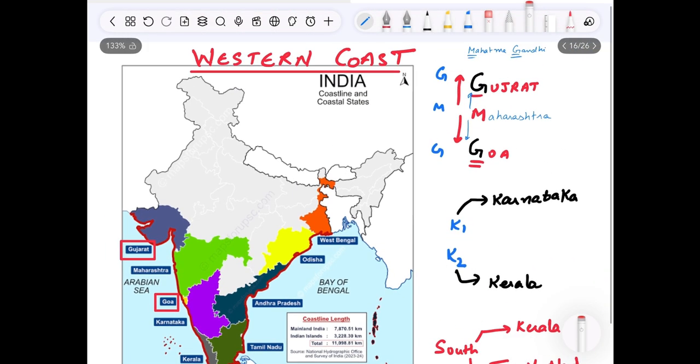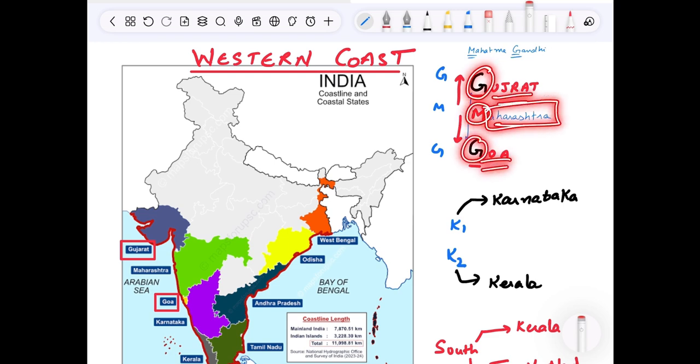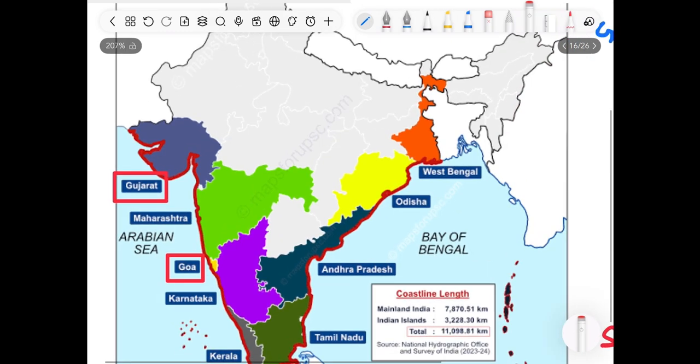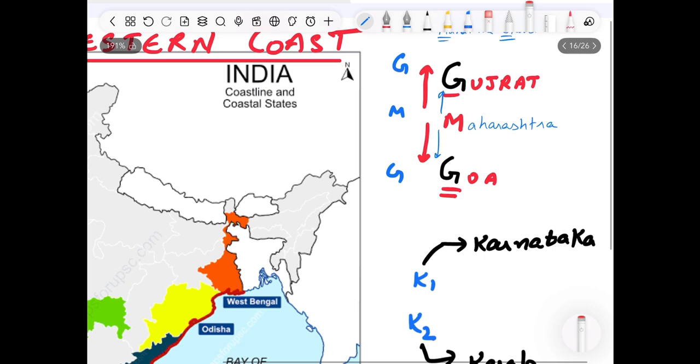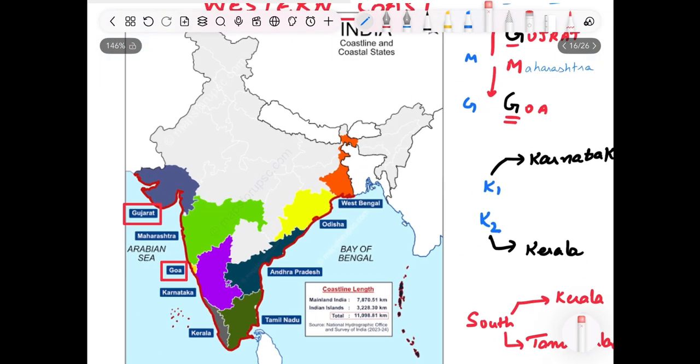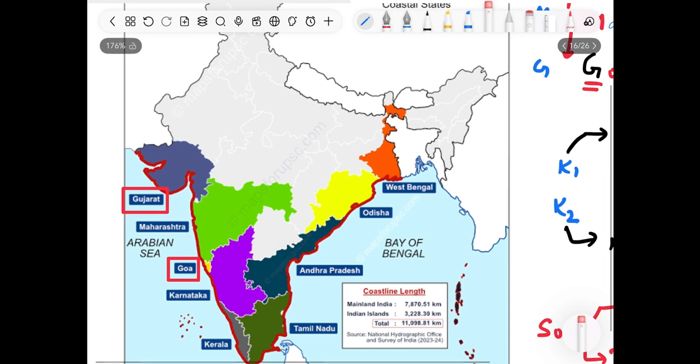See, G, Gujarat, G, Goa, and between, M stands for Maharashtra. Many of us are already aware that in the north side of Goa is Maharashtra. But this trick is for the people who are not aware which state lies between Gujarat and Goa, and it also forms the western coast.